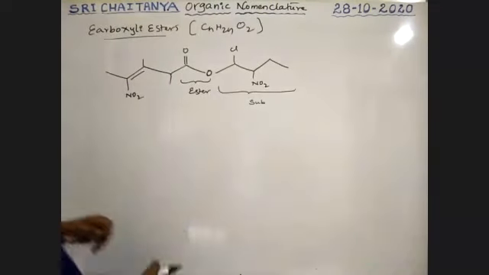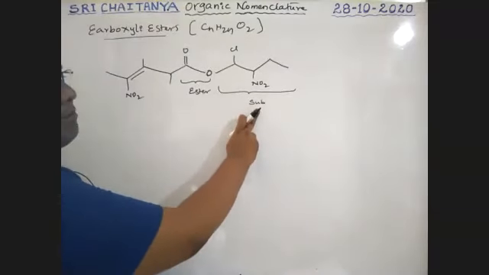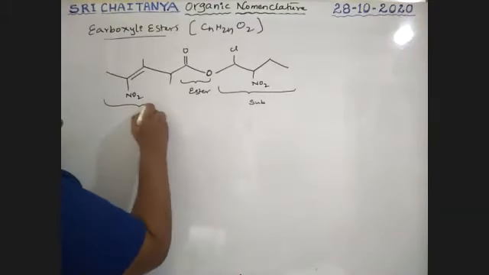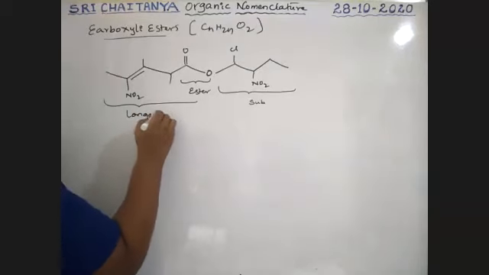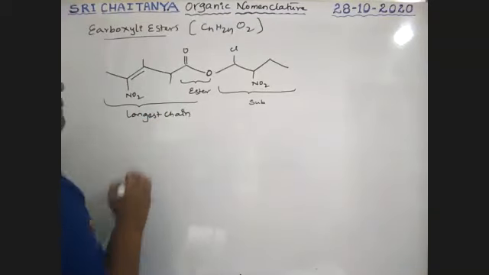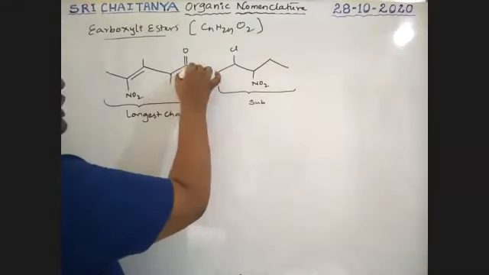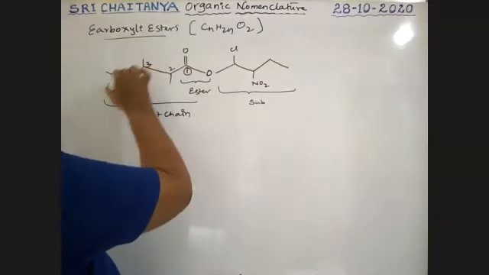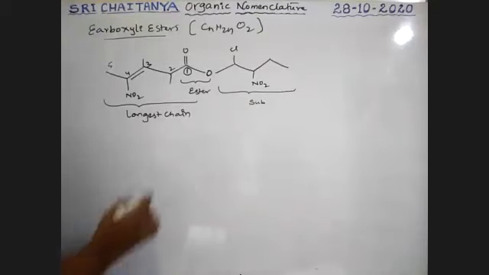So this is a substituent. Next, this we consider as the longest chain. This carbon should be the first carbon: 1, 2, 3, 4, 5 carbons. Next, this is the substituent.